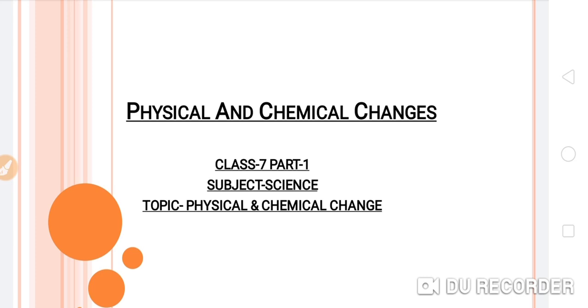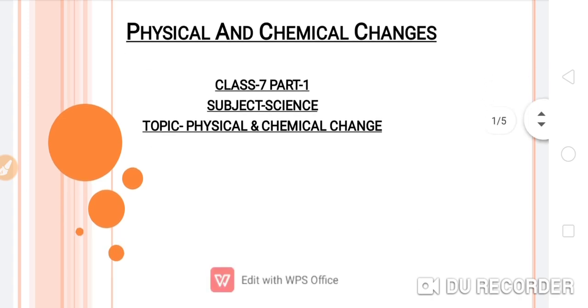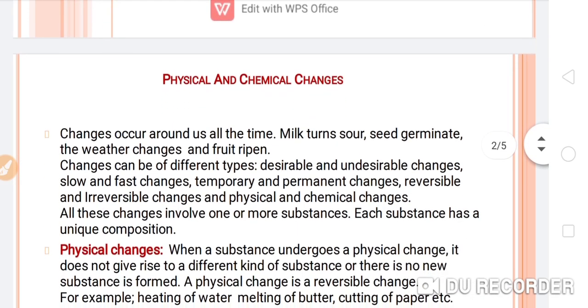And in this video, today we are going to start a new chapter, that is chapter number 6. Name of the chapter, physical and chemical changes. So let's start, students. Physical and chemical changes. First of all we have to know what the physical and chemical changes are.